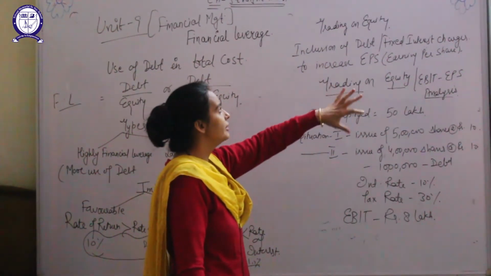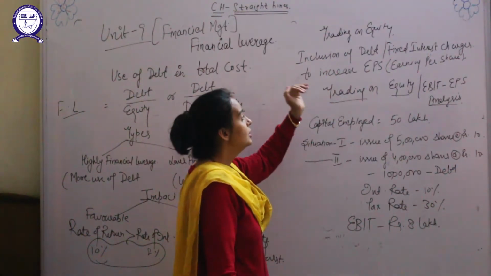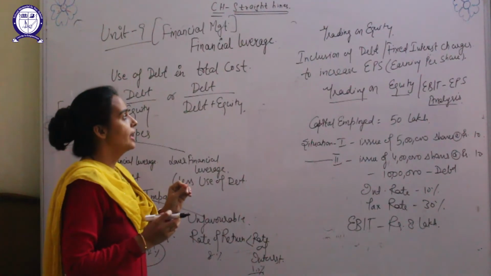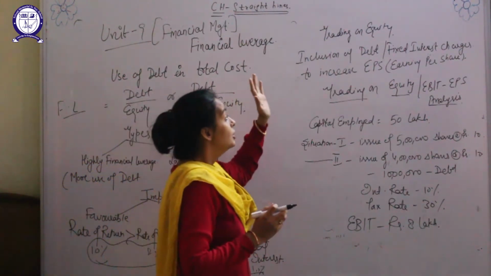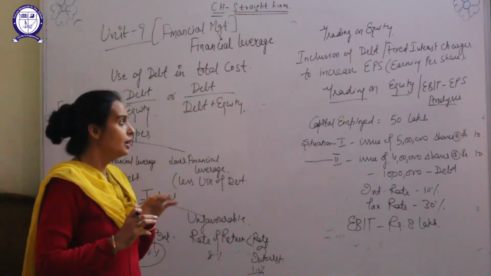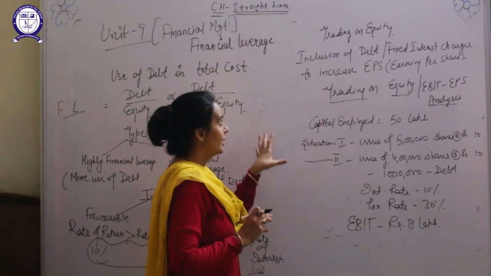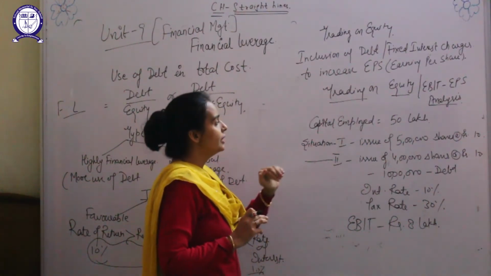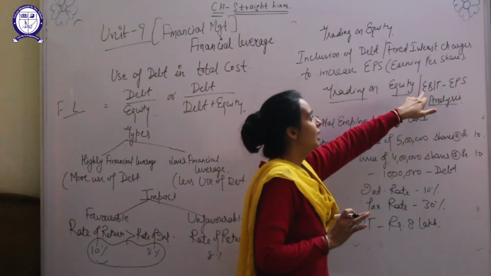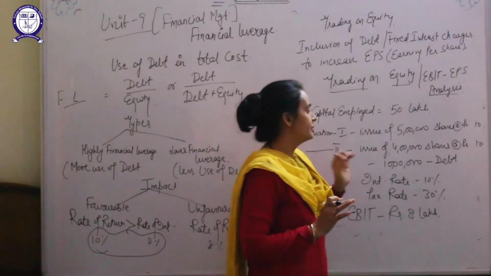Now trading on equity. Trading on equity means inclusion of debt or fixed interest charges. If the company uses debt or fixed interest charge sources of finance, it will help to increase EPS, earning per share, but the debt should be used up to a limit. So with the help of a numerical, we will try to understand the concept of trading on equity or EBIT EPS analysis. What is the full form of EBIT? Earning before interest and tax. And EPS, earning per share.